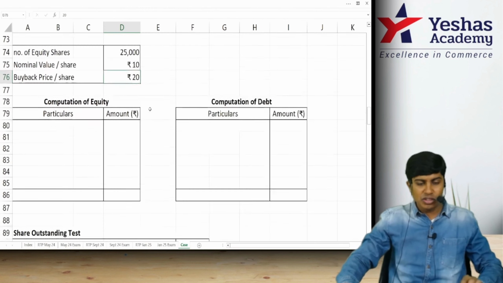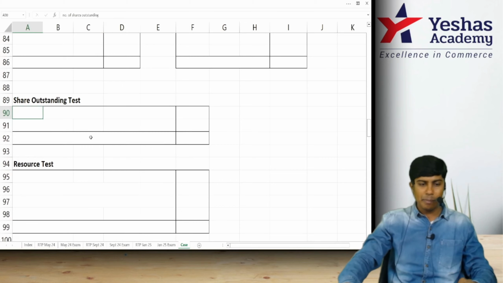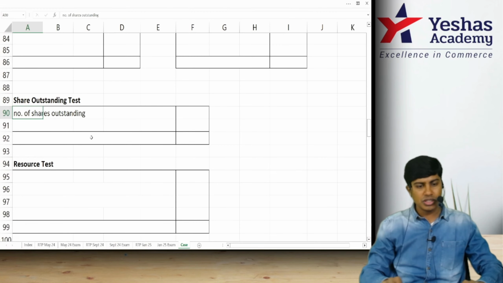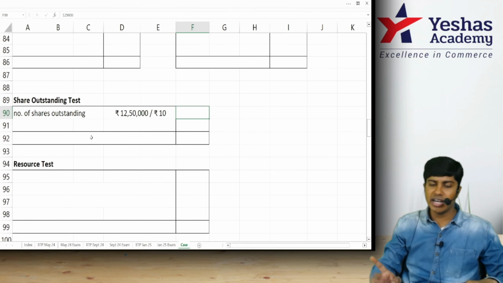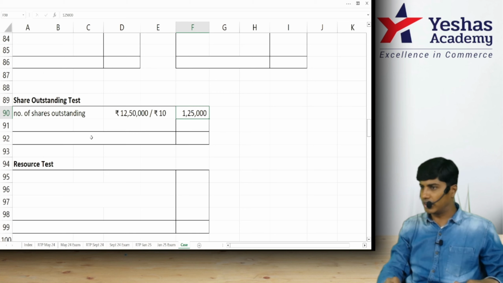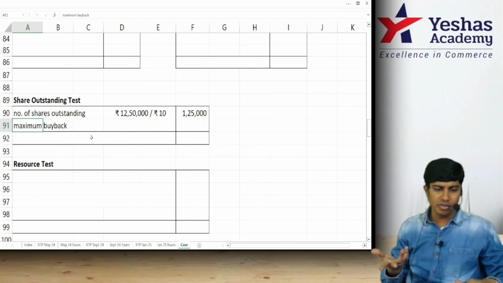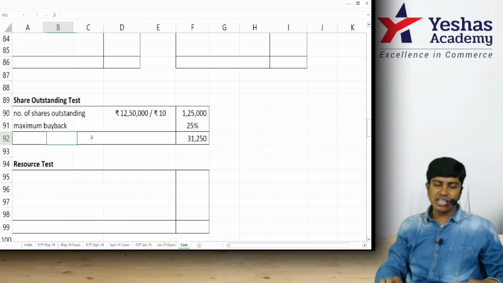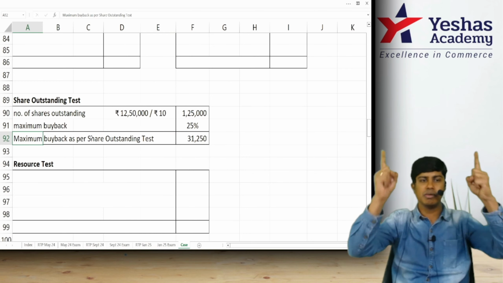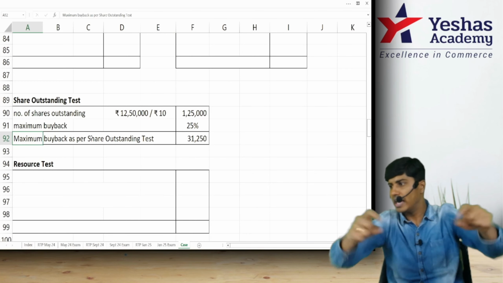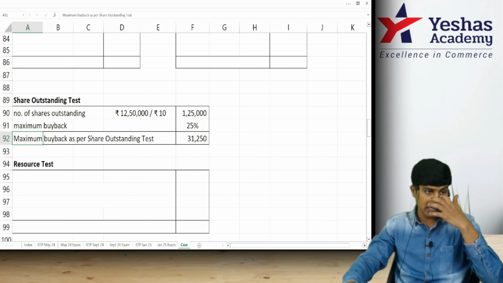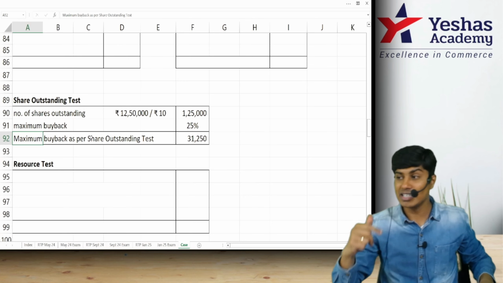There is 12,50,000 worth of share capital. How much is share capital? 12,50,000. Divide it by 10. You will get 1,25,000 shares outstanding. In 1,25,000 shares outstanding, the maximum buyback allowed is only 25% of 1,25,000. What do you get? 31,250 shares is the maximum number of shares that you can buy back as per the share outstanding test. Next test is the resource test.